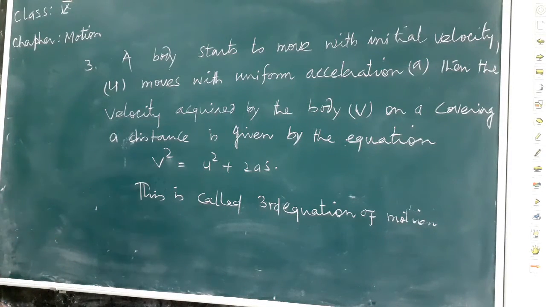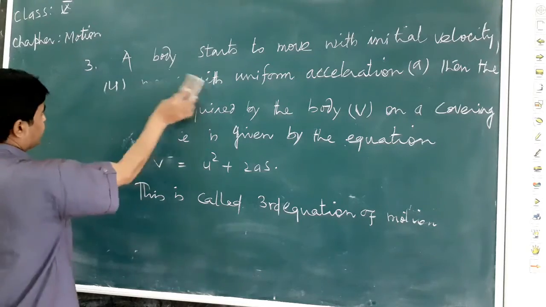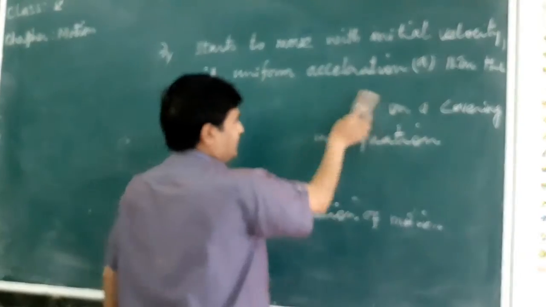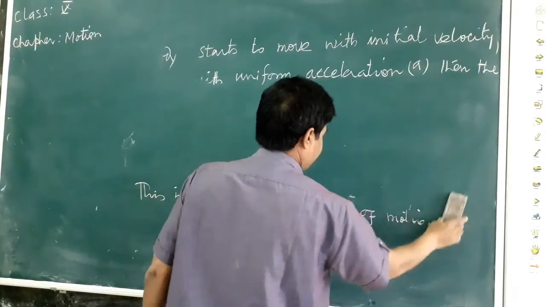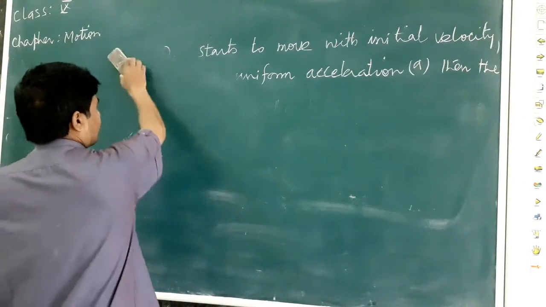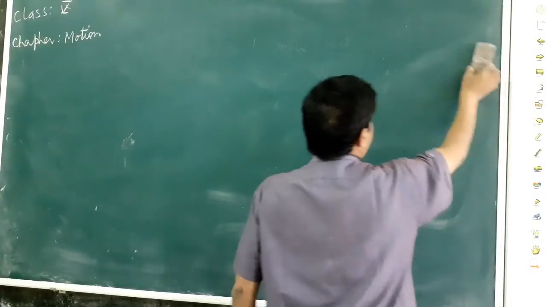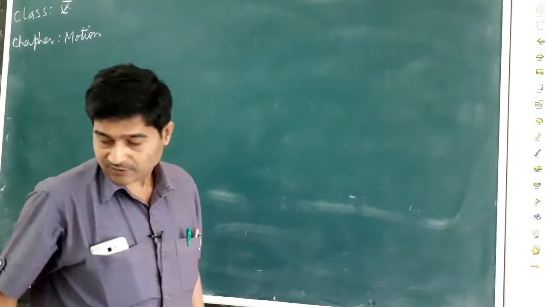Derivation of this equation. In deriving this equation, we use the other two equations. Very interestingly, the third equation of motion may be derived using the two previous equations of motion.